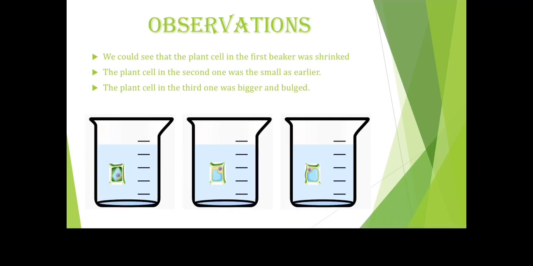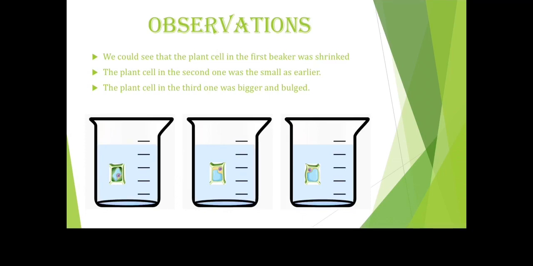In the first beaker, we could see that the plant cell has shrunk. In the second one, we could see that the plant cell was the same as earlier. And the third one was really bigger and bulged.